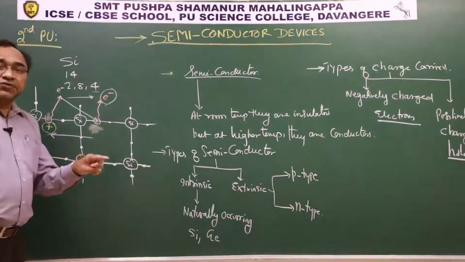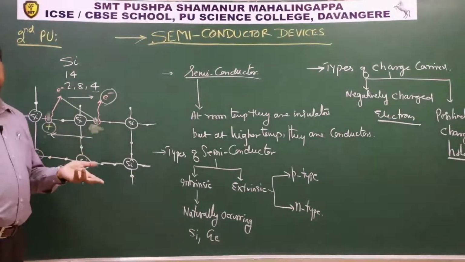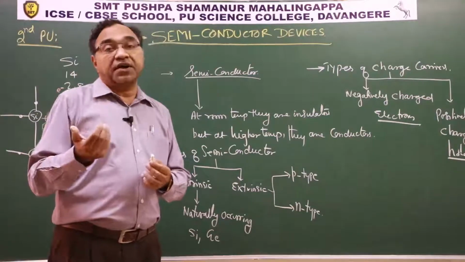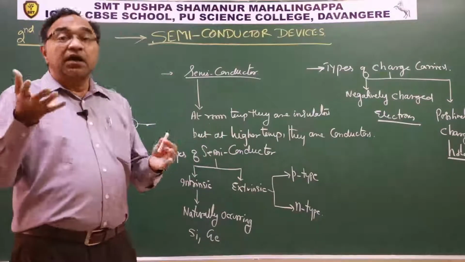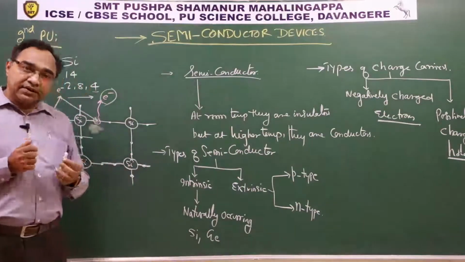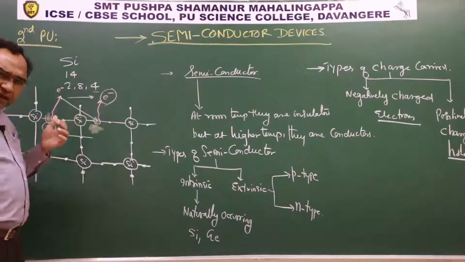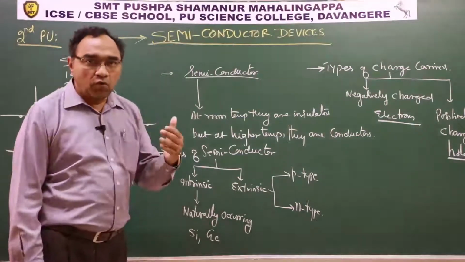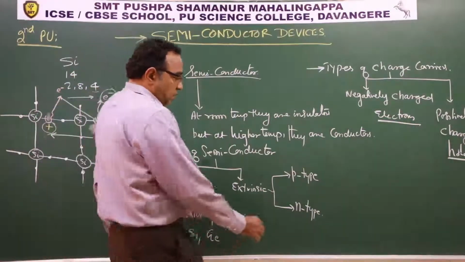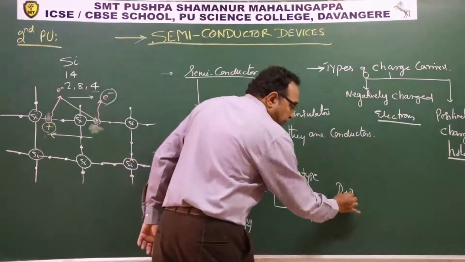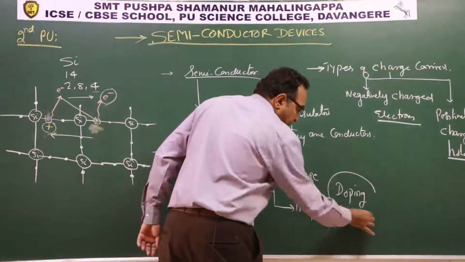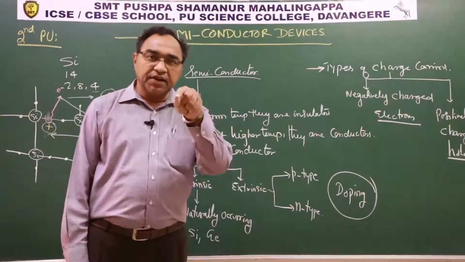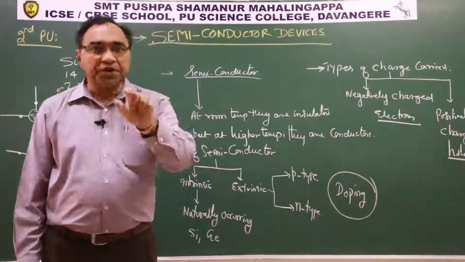Now, majority charge carriers, the name only suggests everything. Majority charge carrier means those charge carriers which are in abundance. How did they become abundant? They became abundant by a process, a phenomenon known as doping. Doping is what? Doping is a process in which intentional addition of impurities happens.